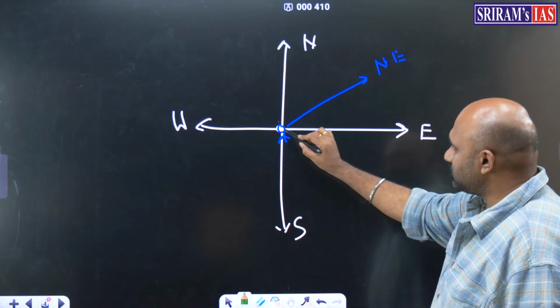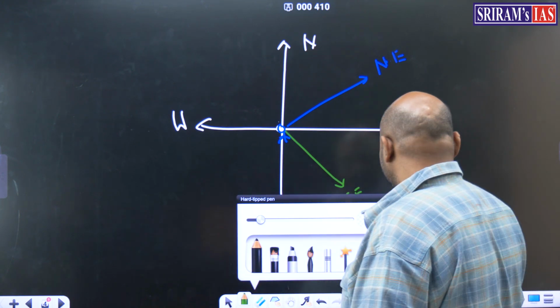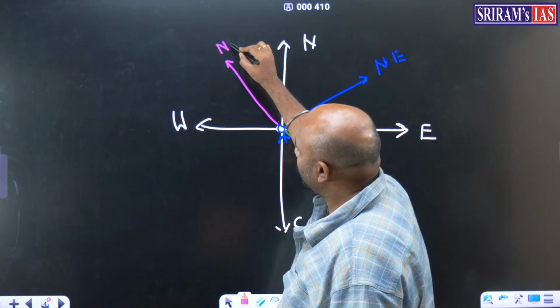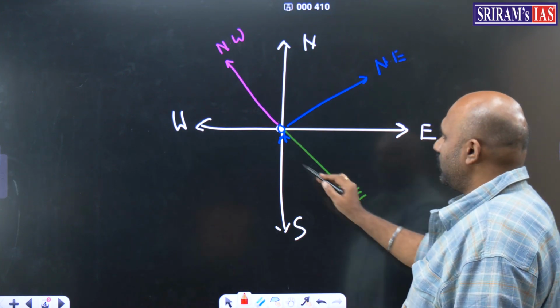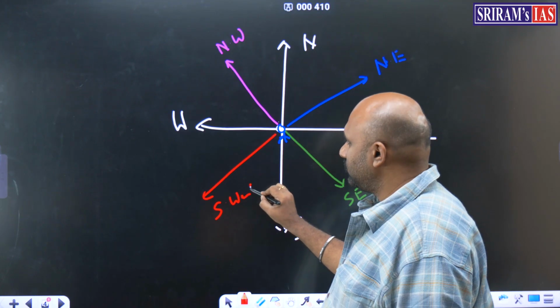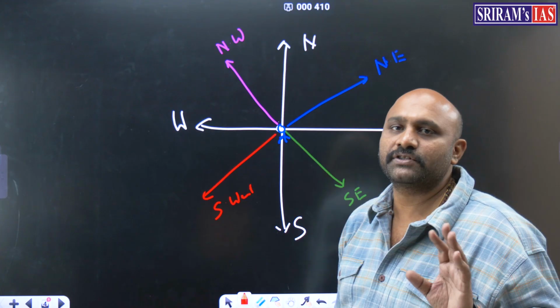This is between south and east, therefore this is southeast. This is between north and west, northwest. And between west and south, southwest. So these are all the directions. If you know this, that is more than sufficient.